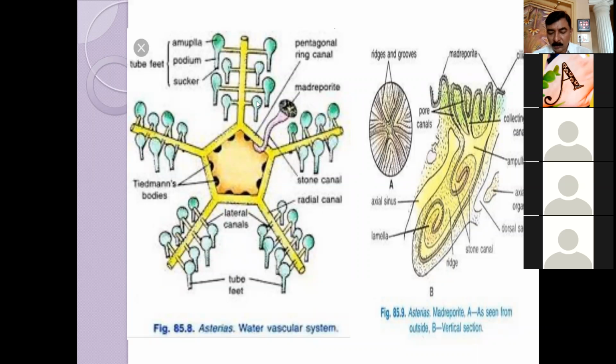Okay. Now, these lateral canals, transverse or podial canal. Lateral canal को ही क्या बोलते हैं? Podial canal. And each lateral canal contains a valve to prevent backward flow of the fluid. यहाँ पे हर lateral canal में यहाँ पे स्पिंक्चर रहता है कि यहाँ पे बैकवर्ड फ्लो जाना नहीं चाहिए. यहाँ से पानी इधर जाएगा पर इधर से पानी इधर नहीं जाएगा. That is important. So backward flow of the water is prevented because of the valves present on the lateral canal.